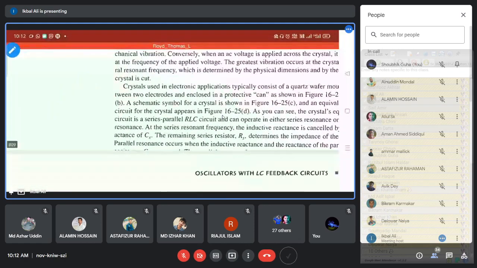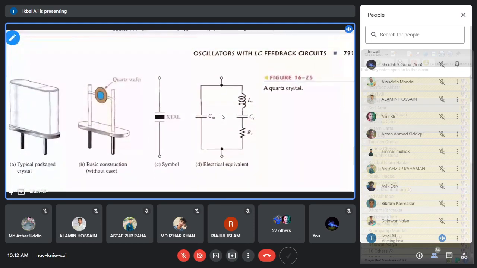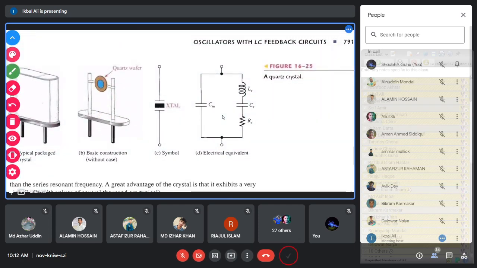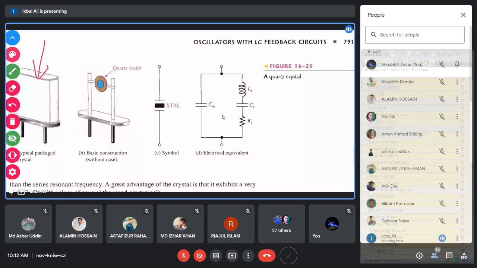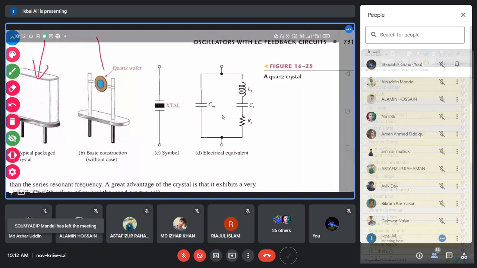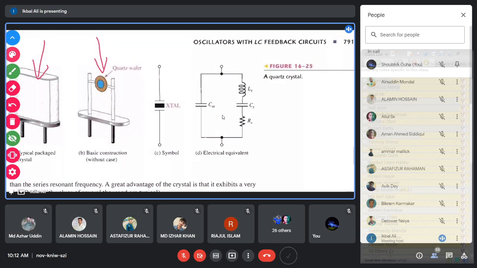I have said that this is the crystal actually. We discussed last day that this crystal here, this one, you can find in the market. And there is an encapsulation. You can see that there is an encapsulation, and within the encapsulation you have this one. So this is the crystal. Actually, it is mounted over 2 electrodes. So you see that this is the crystal.